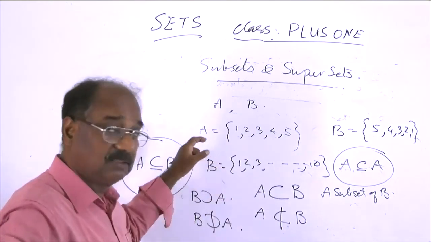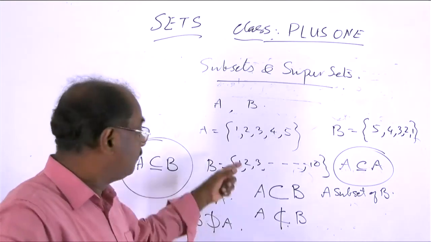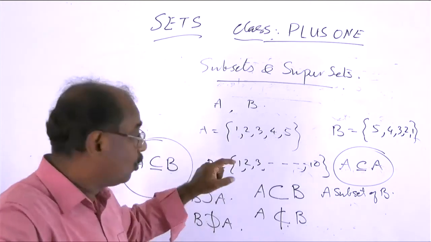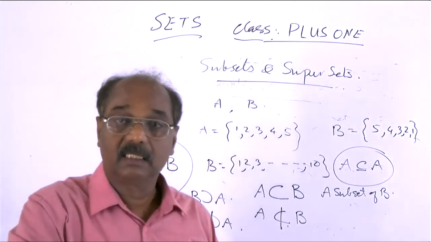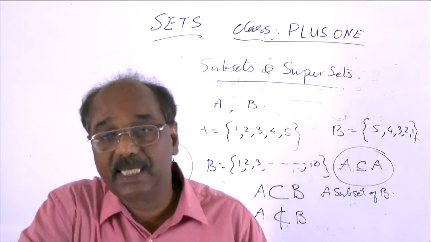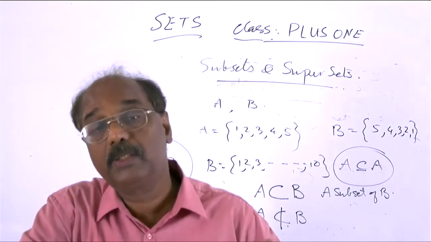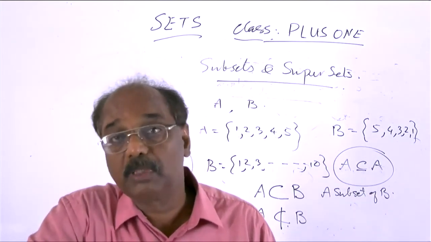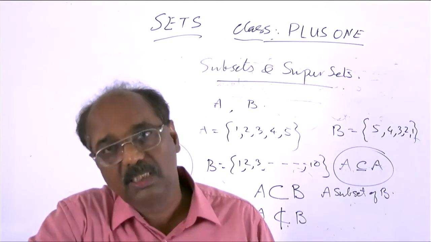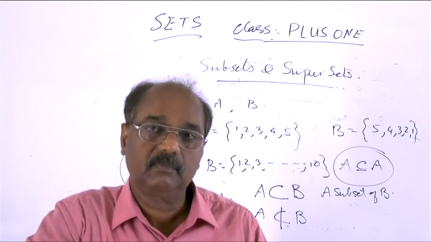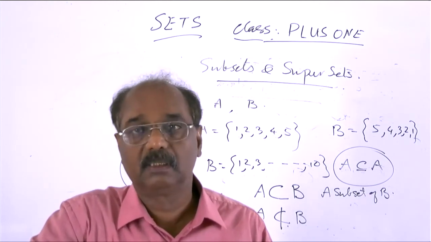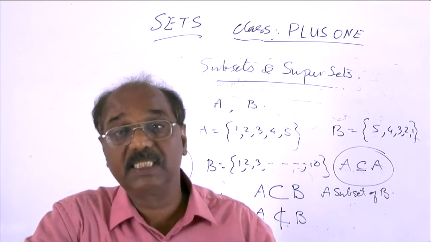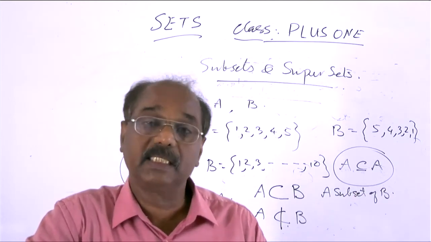Okay? So that is the situation. If we know that the set B contains more elements than A, then only we specifically say A is a proper subset of B. If we only know that A is a subset of B, that every element of A belongs to B, but we do not know whether B contains more elements or not, then we simply say A is a subset of B. And if we know clearly that B contains distinct elements other than those of A, we can say A is a proper subset.